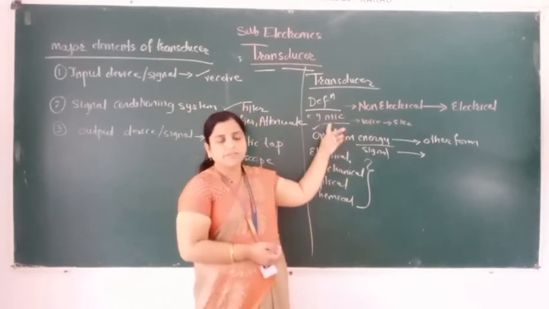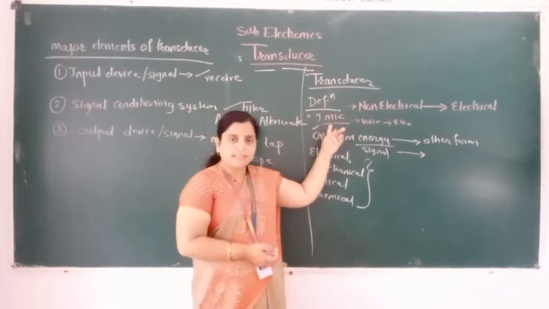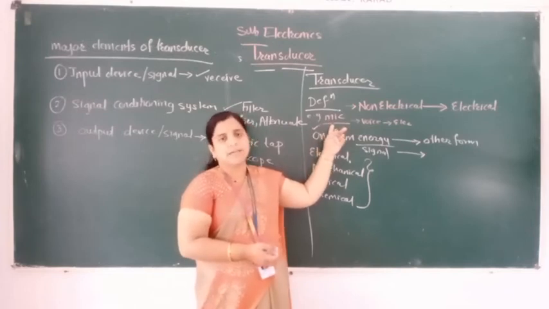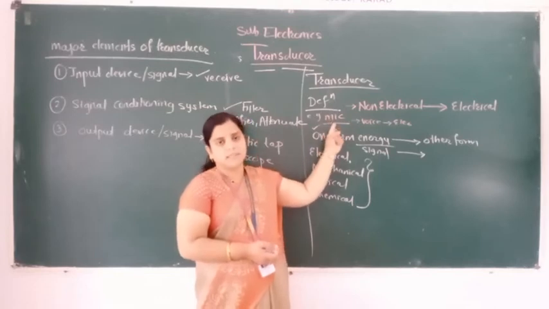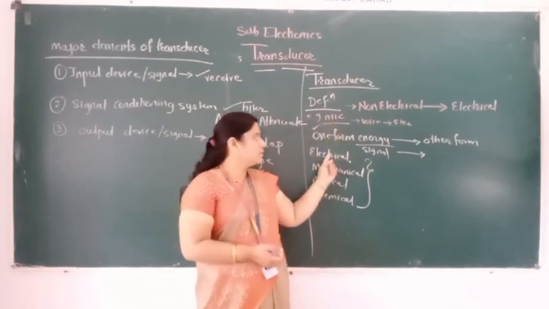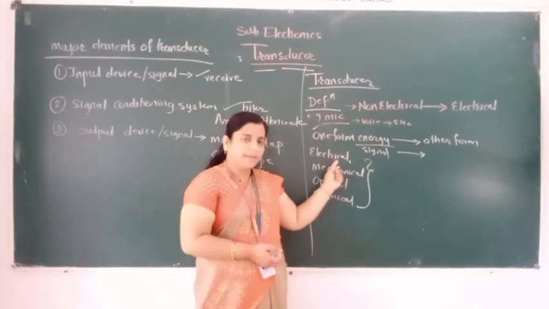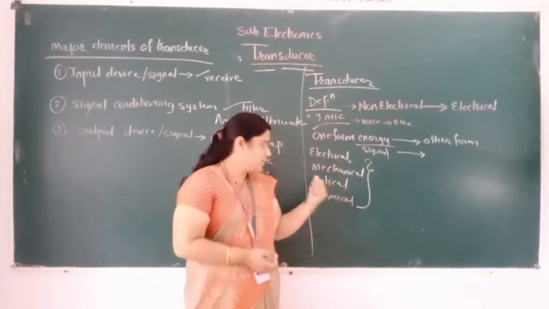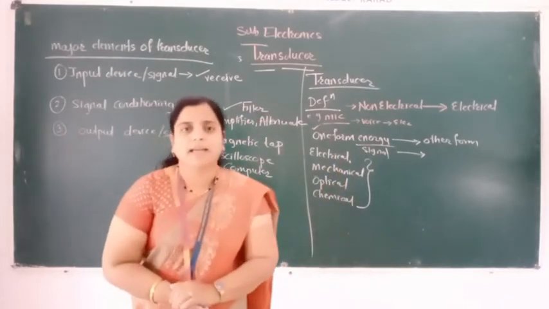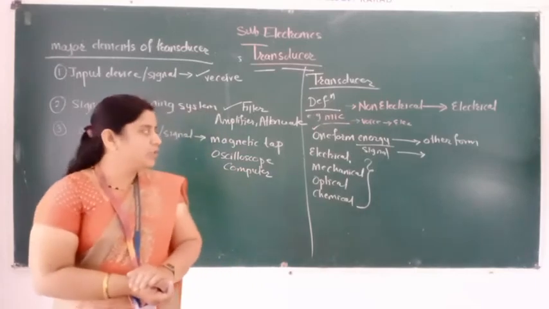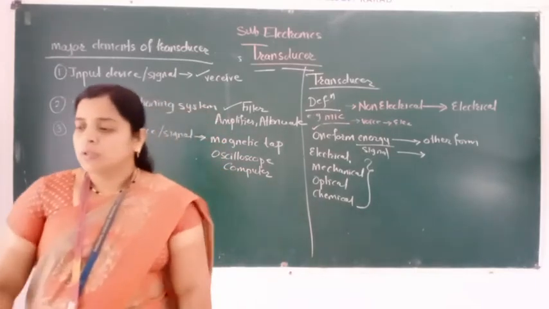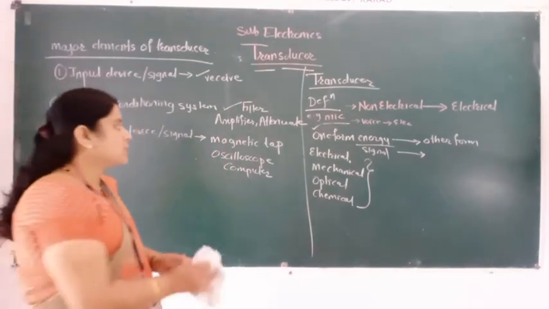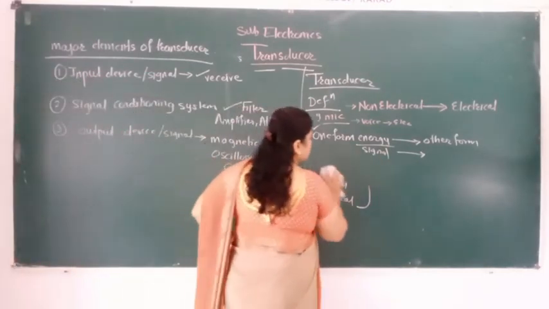In the mic, first our signal is voice signal, and that voice signal is converted into the electrical signal. This is the best example of a transducer. Next is what? Signal may be electrical, mechanical, optical, or any signal, and that signal is converted into another form of signal, it is called a transducer.